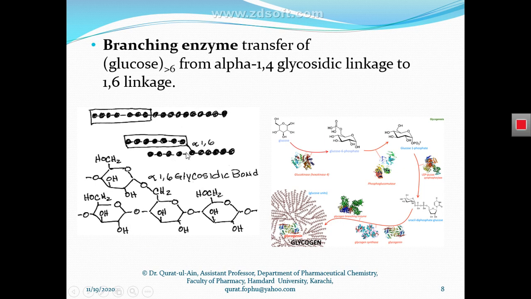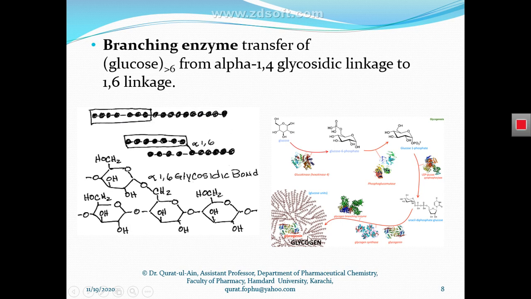So here we can see that previously the small chain of polysaccharide had monosaccharides that were linked with alpha 1,4 glycosidic bonds.